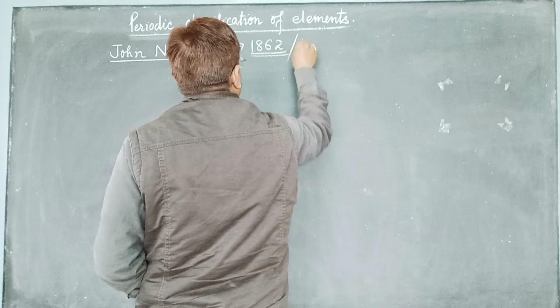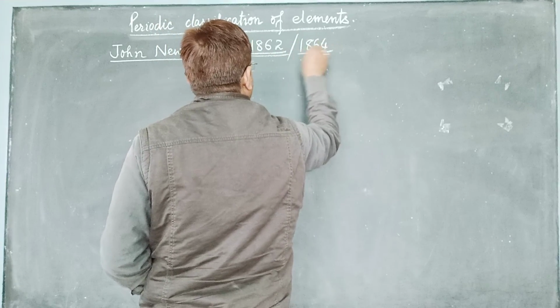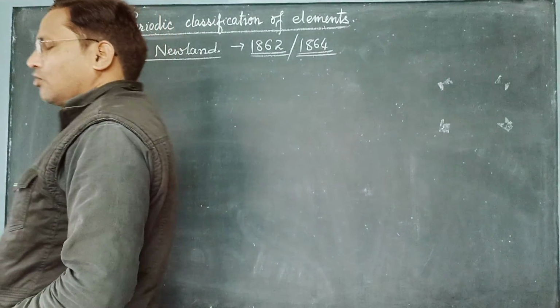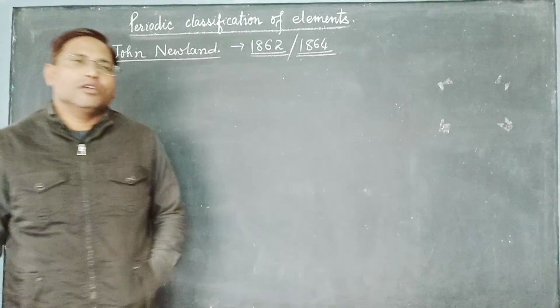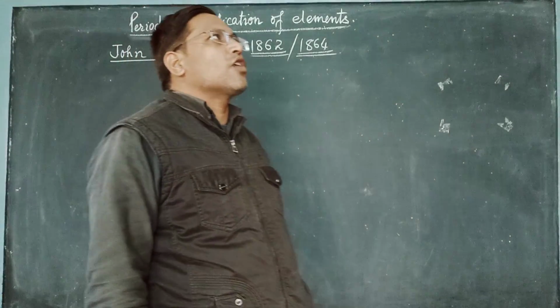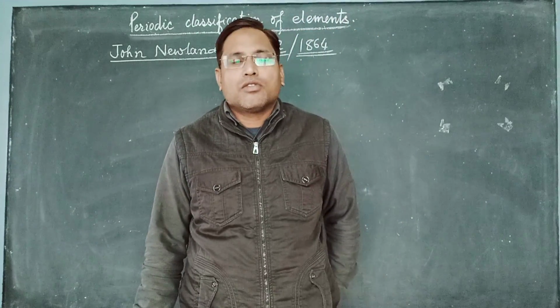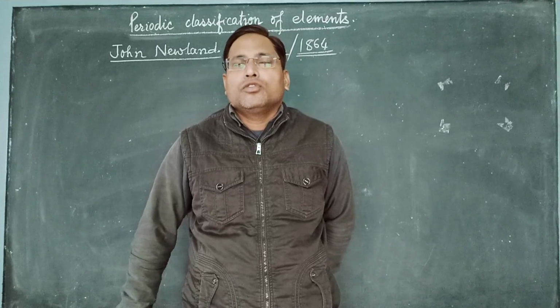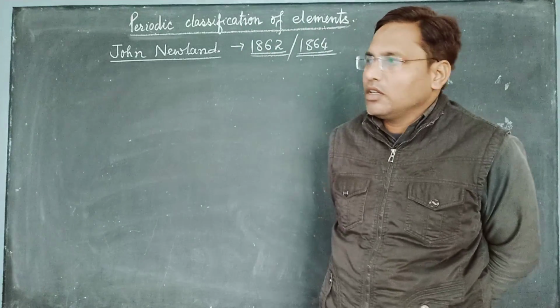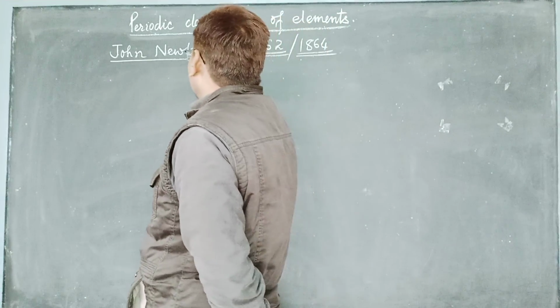Some books write 64, and somewhere you will find 64 also. So both of them are accepted. So around 1864 or 62, another scientist whose name was John Newlands came forward.